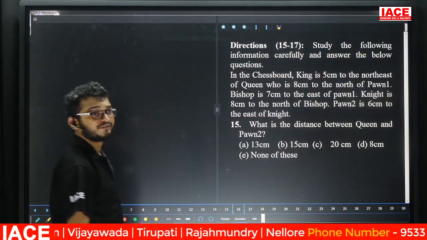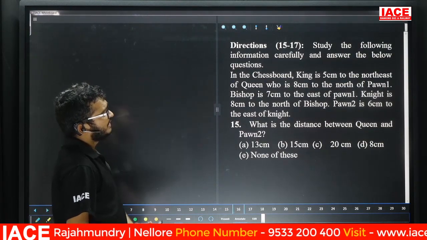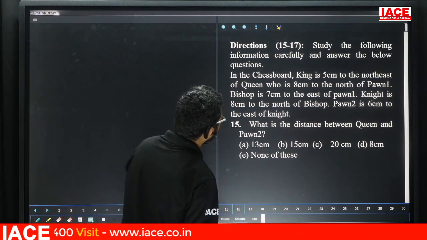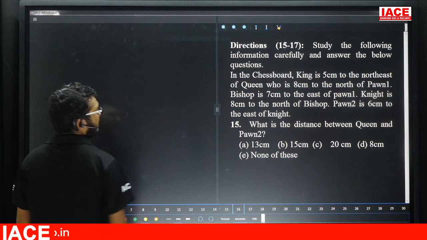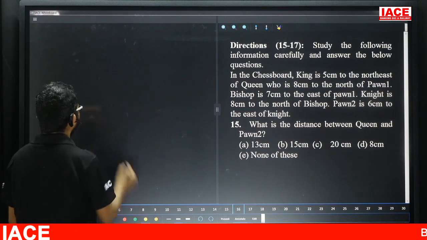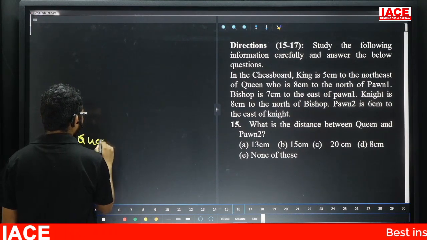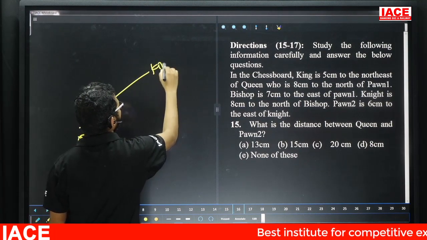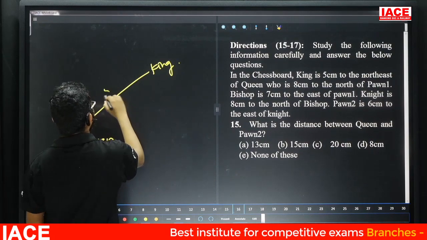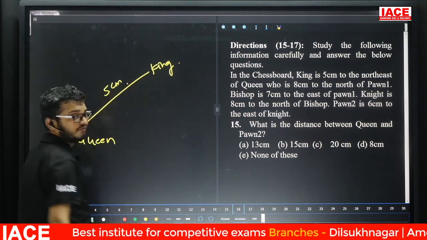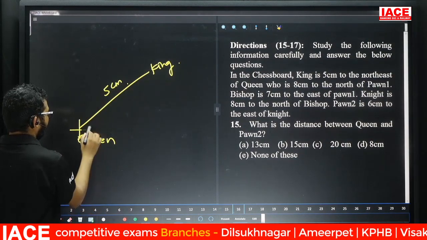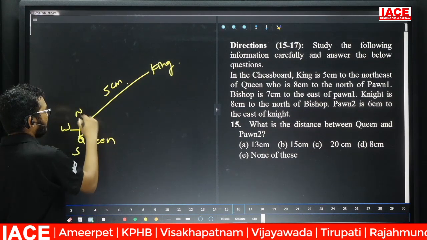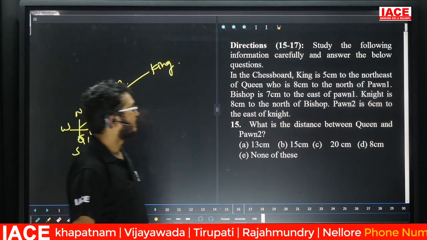Next, question number 15 to 17. On the chessboard, king is 5 centimeter northeast of queen. Friends, check here. For queen, east, west, north, south. King is 5 centimeter northeast of queen. Yes, leave it. Next one.